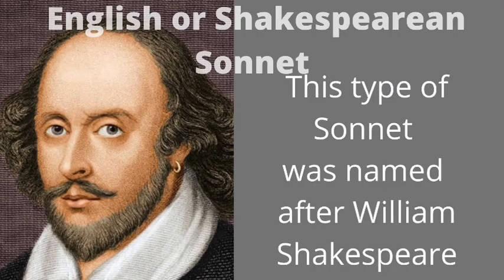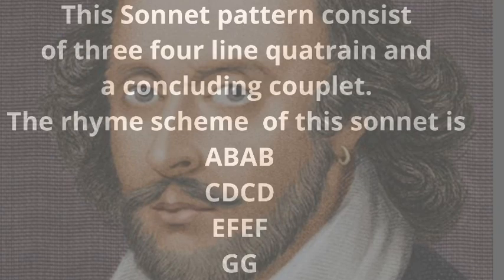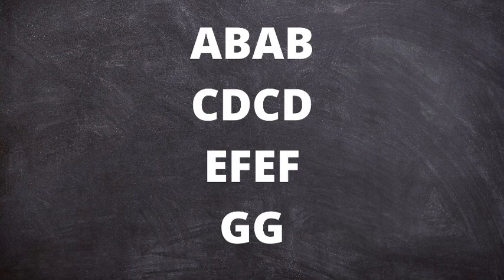Moving on to the second type of sonnet, which is the English or Shakespearean sonnet. This type of sonnet was named after William Shakespeare and has 3 quatrains and a concluding couplet. If you remember what we discussed in one of our classes, a quatrain is a stanza of 4 lines.